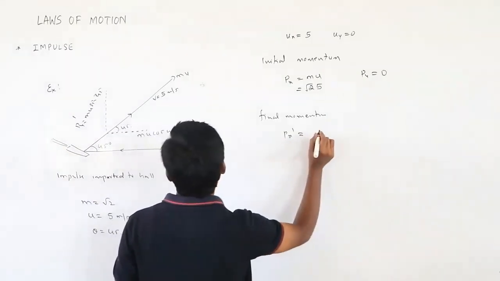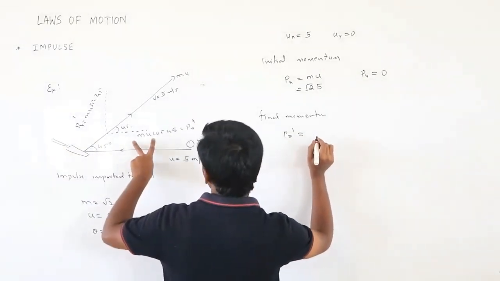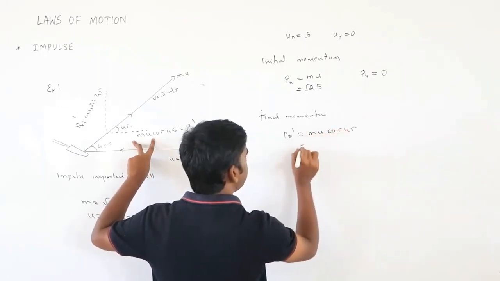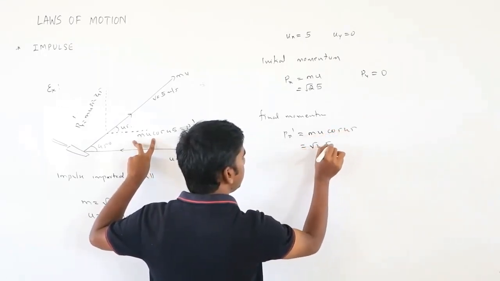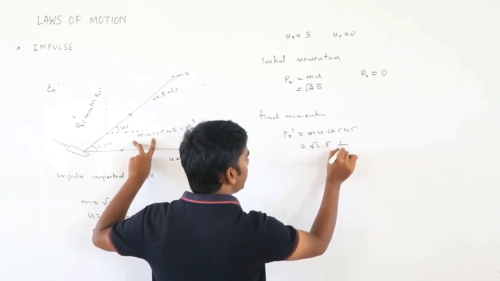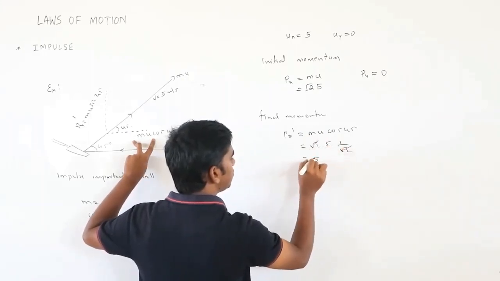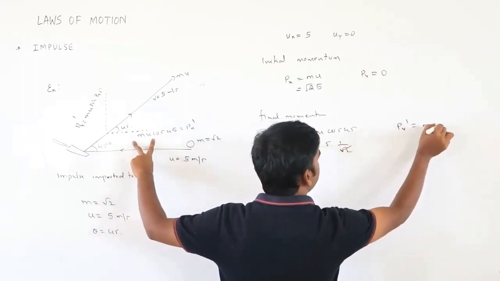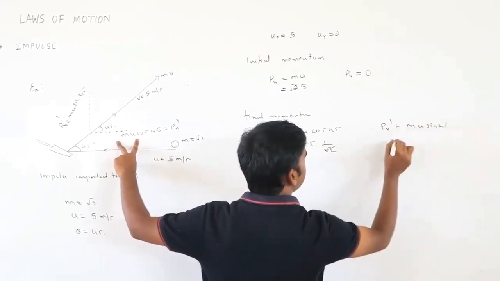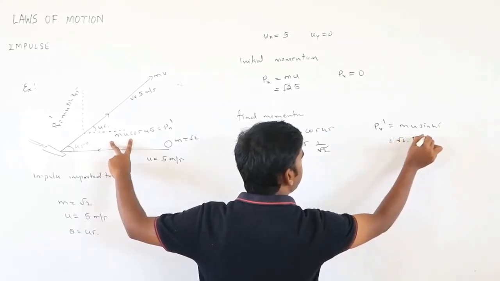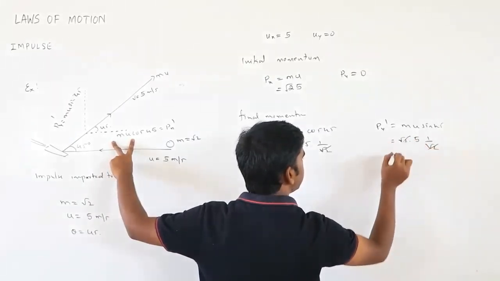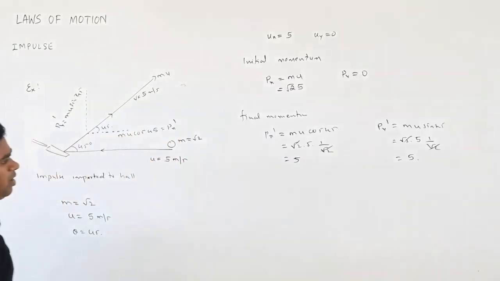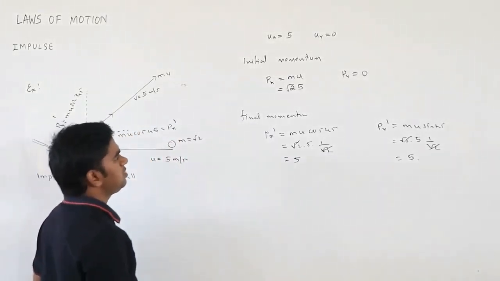Px dash is mu cos 45. Mass is root 2, velocity is 5, cos 45 is 1 by root 2. Root 2 will get cancelled, so this is 5. Similarly, py dash is mu sin 45. Again root 2 into 5, sin 45 is again 1 by root 2, so this will get cancelled, and that is also 5.